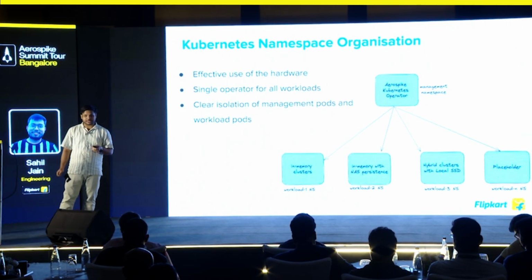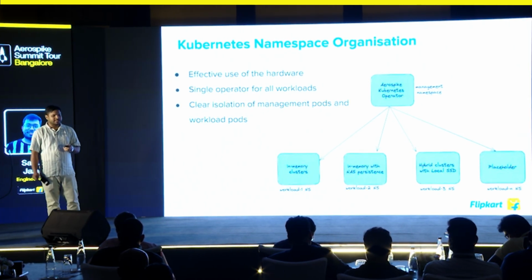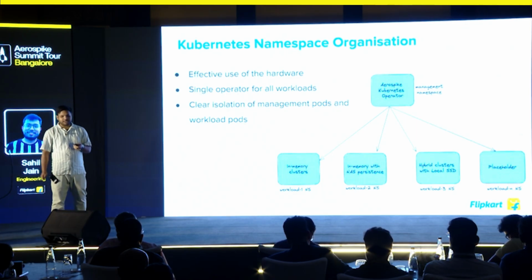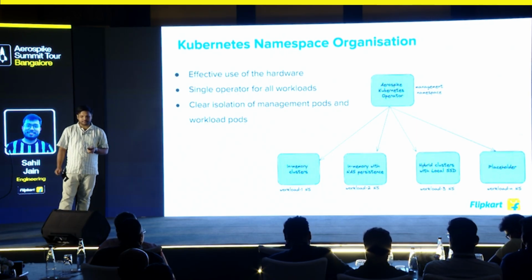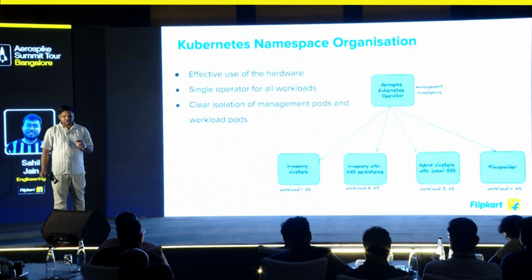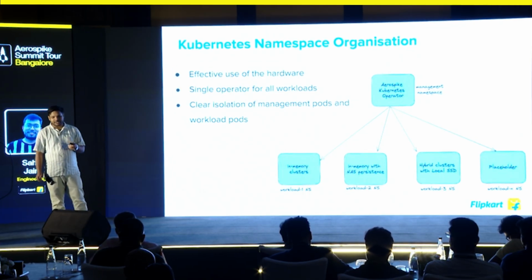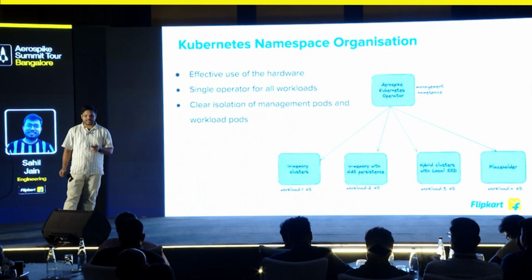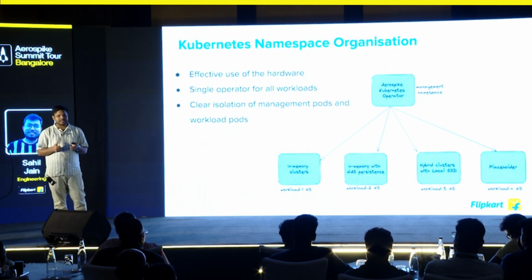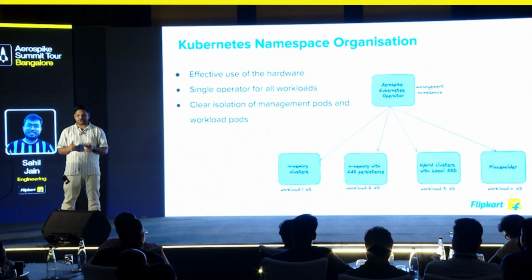These workload namespaces help us utilize the heterogeneous infrastructure that is available to us. We are able to utilize the lower performing older generation hardware for low criticality use cases, and create a separate namespace for high criticality use cases where we need higher performance from newer generation hardware.